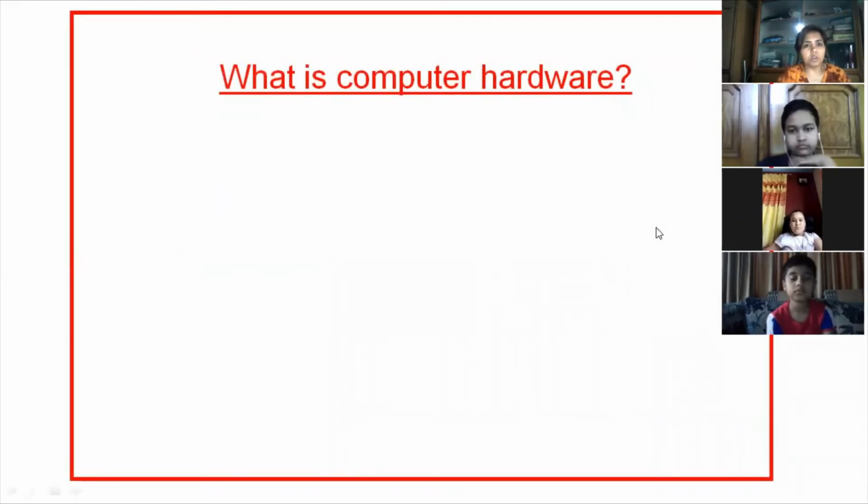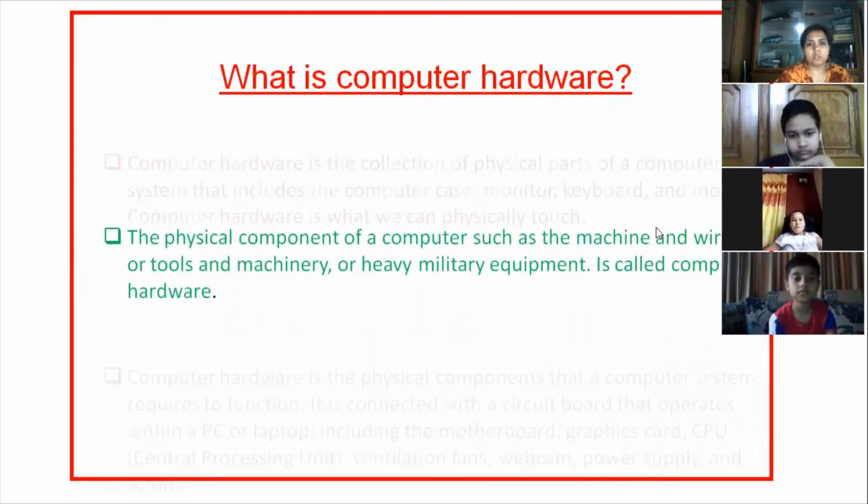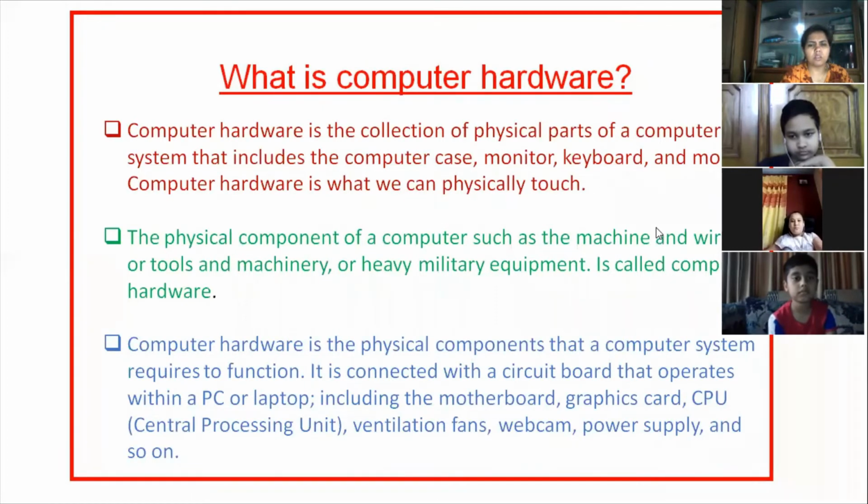What is computer hardware? Okay. Sound is a little bit irritating, but now these are the three different definitions of hardware. The basic definition of hardware is the physical.